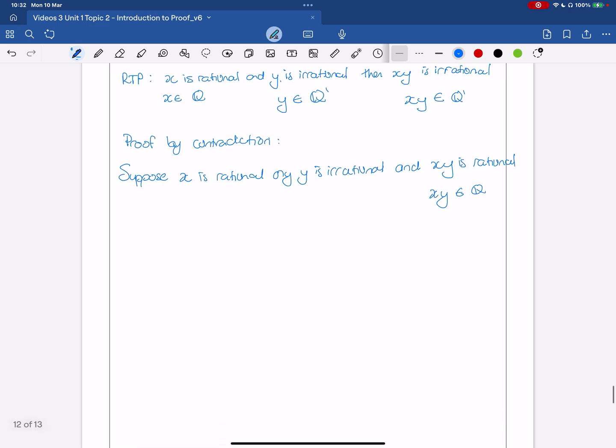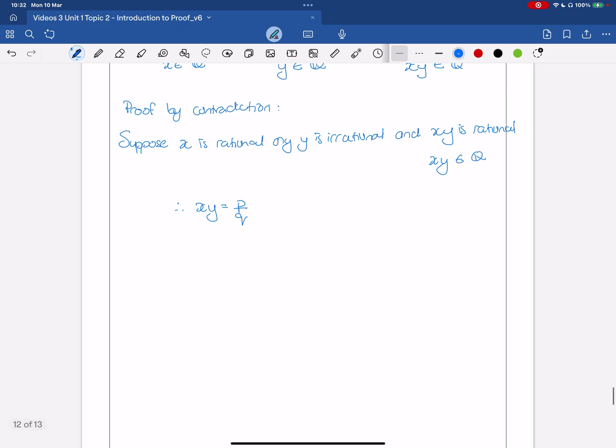Now, if something is an element of the rational numbers, I can say that xy can be written as a fraction, because rational numbers can be written as fractions. So let's make that p over q, where p and q are integers. q can't equal 0 because then we're dividing by 0.